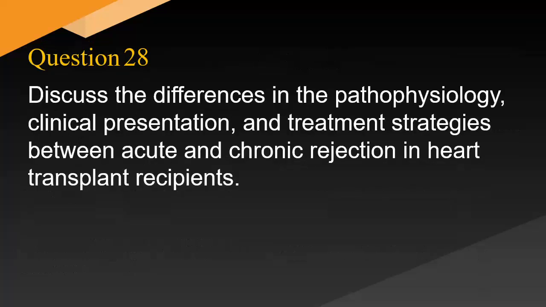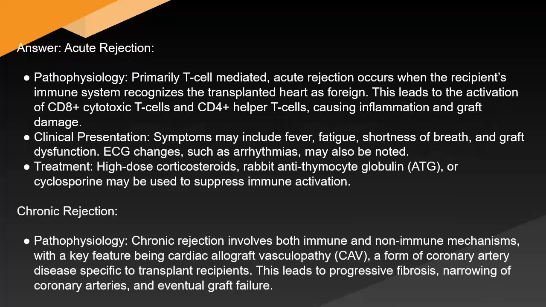Discuss the differences in the pathophysiology, clinical presentation, and treatment strategies between acute and chronic rejection in heart transplant recipients. Answer: Acute rejection. Pathophysiology: primarily T-cell mediated. Acute rejection occurs when the recipient's immune system recognizes the transplanted heart as foreign. This leads to the activation of CD8 cytotoxic T cells and CD4 helper T cells, causing inflammation and graft damage.